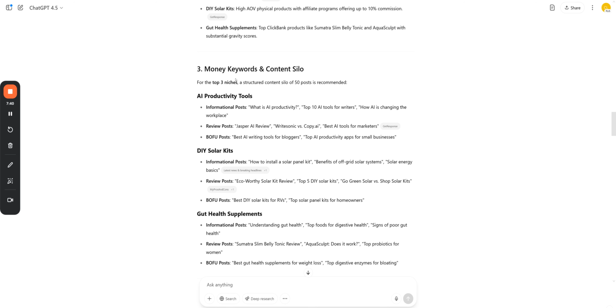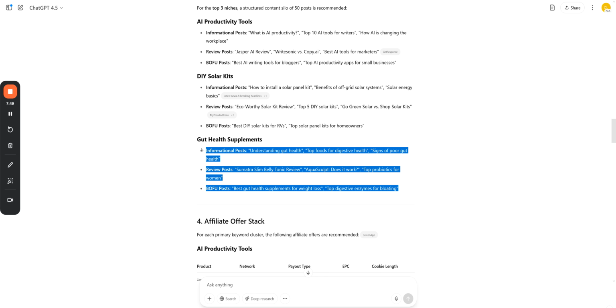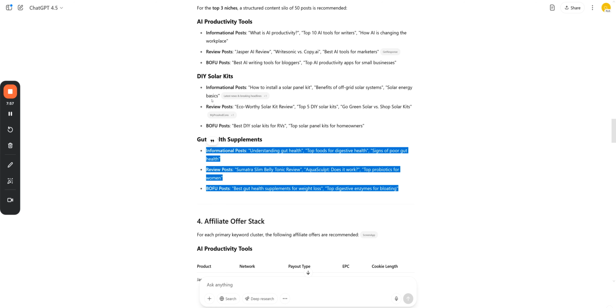But the best thing to do with these money keywords and content silos is expand on them. Once you've got the niches that you like, you put in another prompt saying, look, map out the exact keywords to use for this niche area. And it would be good if you could use ChatGPT 4.5, because it will search the web for you and come up with keywords that will be good.